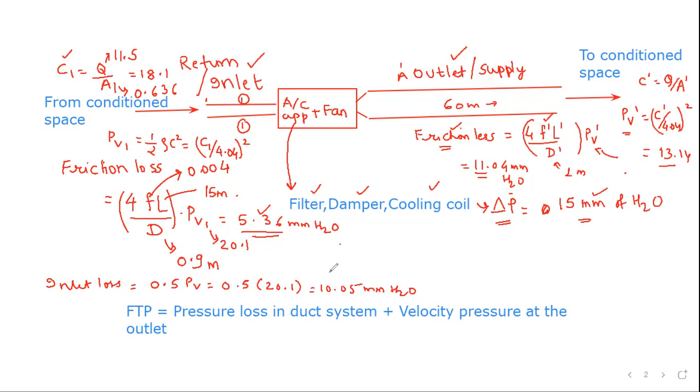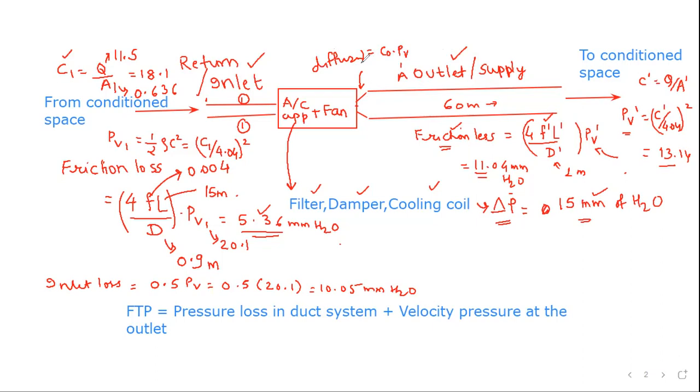Then what other loss will we have to consider? We'll have to consider the loss in the fan diffuser. Because of this diffusion process, you would have the losses. This has to be calculated from this area and this area from the handbook, and you will get it as some C naught into PV.